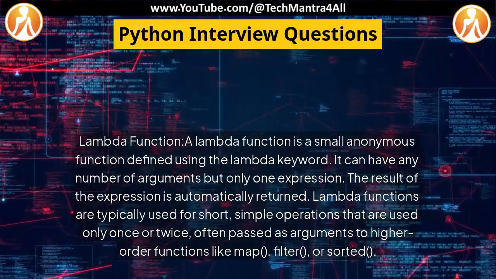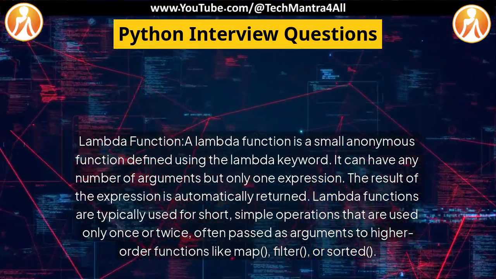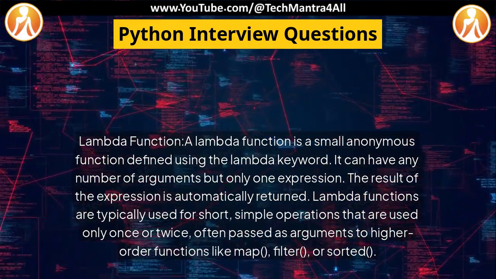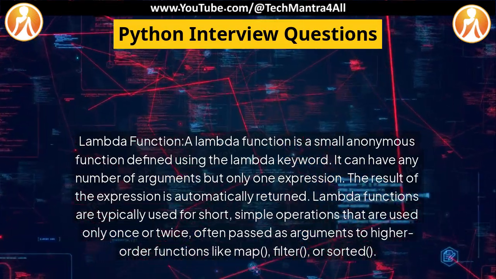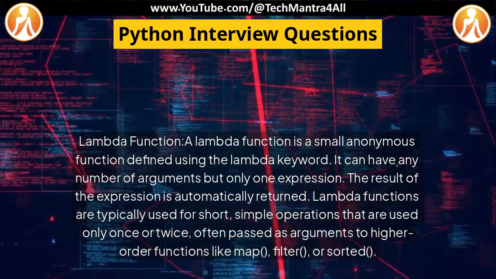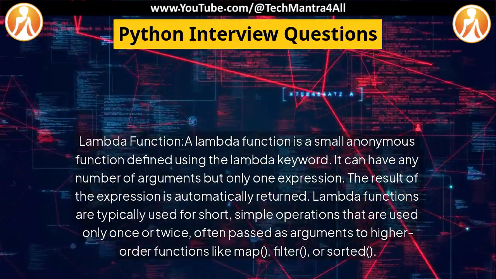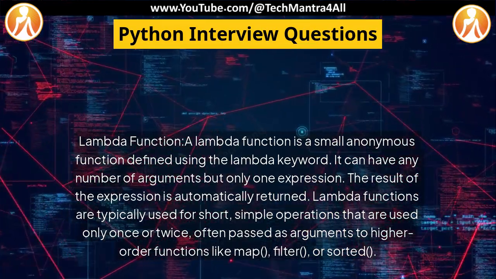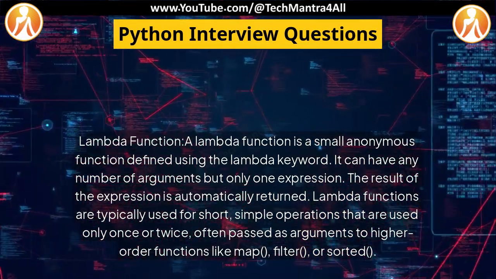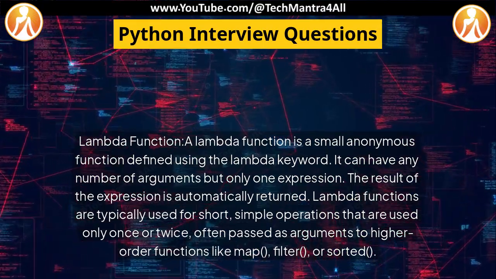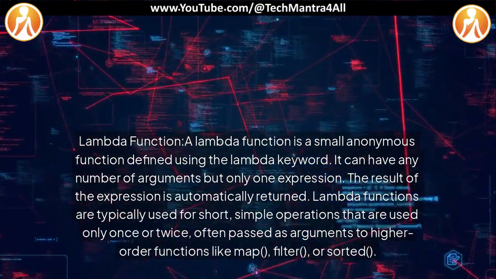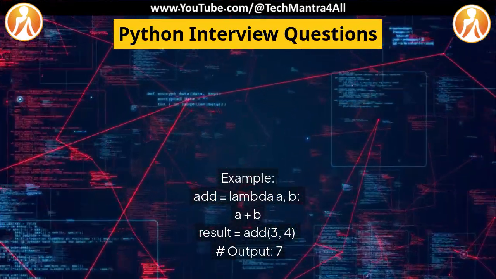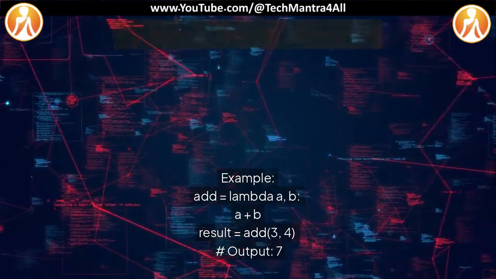Lambda function. A lambda function is a small anonymous function defined using the lambda keyword. It can have any number of arguments but only one expression. The result of the expression is automatically returned. Lambda functions are typically used for short, simple operations that are used only once or twice, often passed as arguments to higher-order functions like map, filter, or sorted. Example: add = lambda a, b: a + b; result = add(3, 4) # output 7.